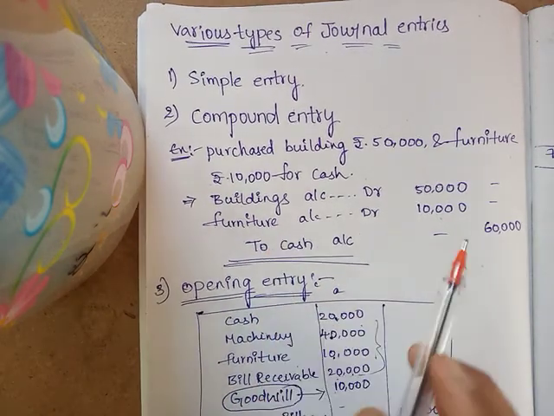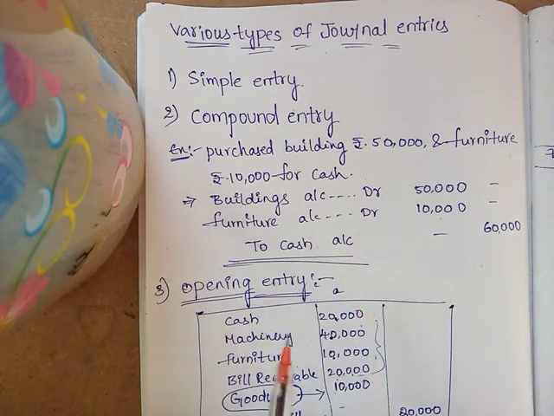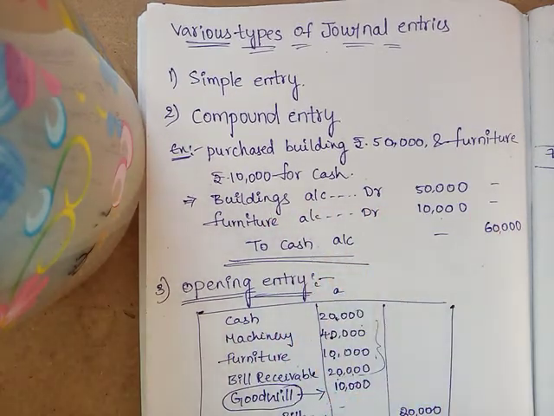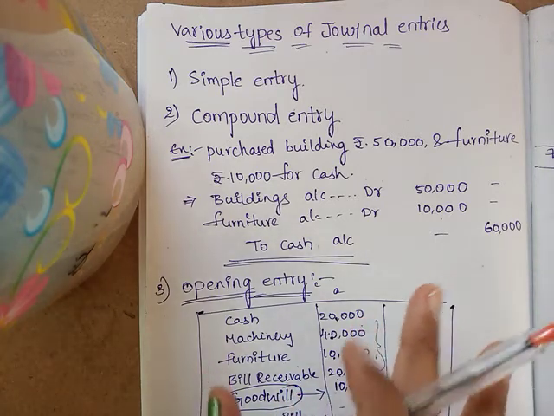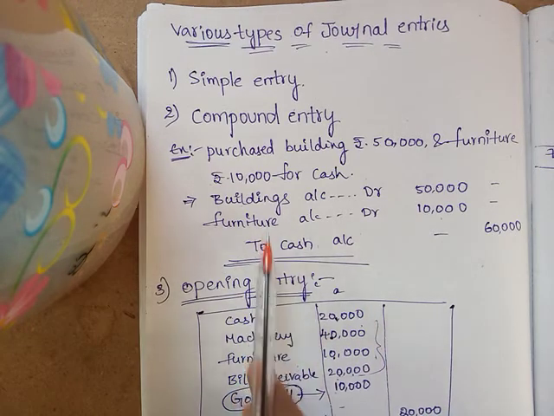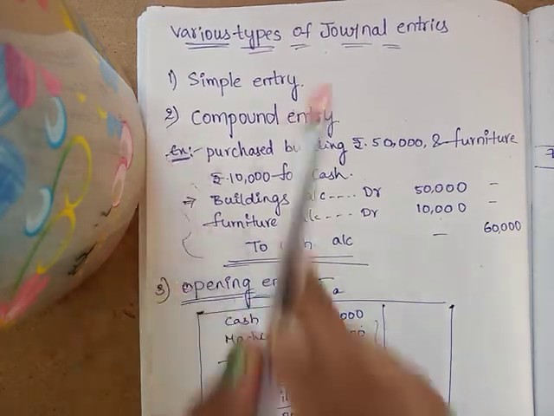What are the individual entries? Buildings account debit to cash account 50,000. Furniture account debit to cash account 10,000. So it's a waste of time to prepare these two entries separately. That's why we pass only one combined entry, known as a compound entry.